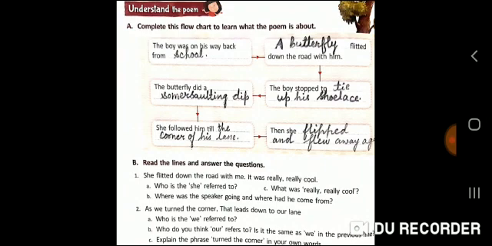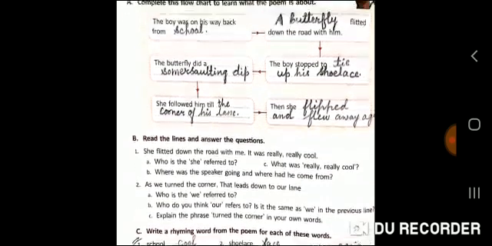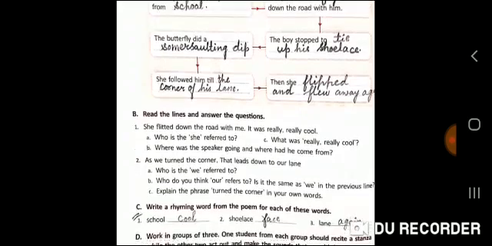Let's begin from the first one. The boy was on his way back from school. Next, a butterfly flitted down the road with him. Next, the boy stopped to tie up his shoelace. Next, the butterfly did a somersaulting dip. Next, she followed him till the corner of his lane. Next, at last, she flipped and flew away again. This is what happened in the poem written by Uma Raman.